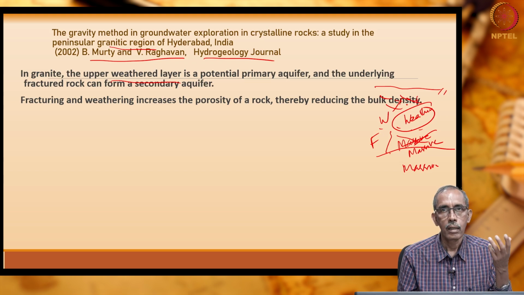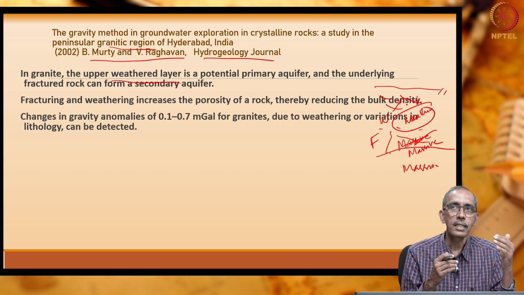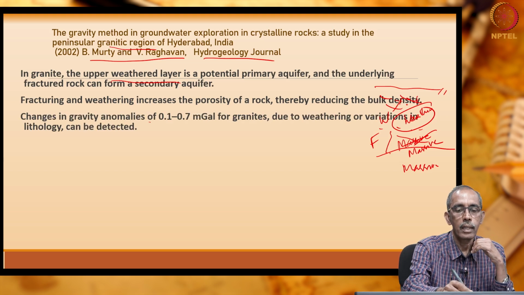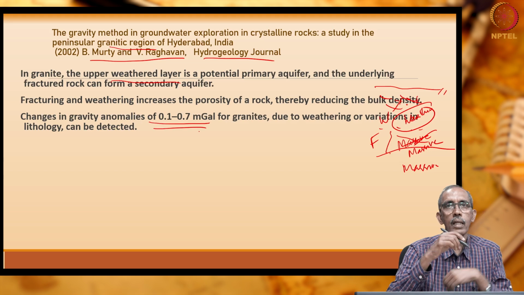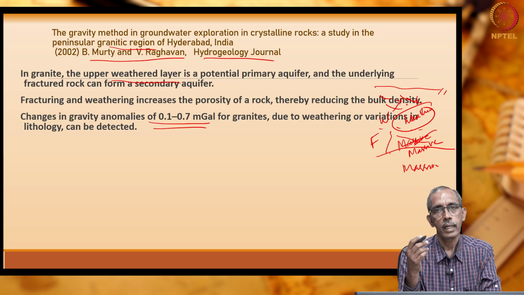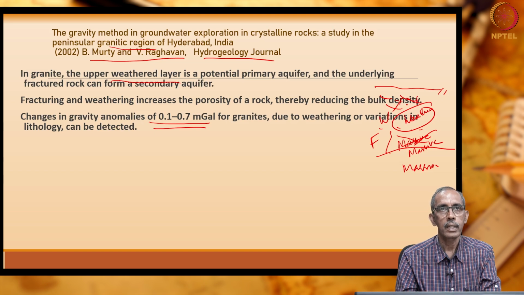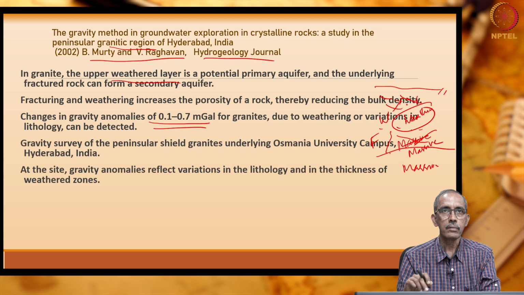The changes in the bulk density of the rocks lead to gravity anomaly in the range of 0.1 to 0.7 milligal at this particular site. So, this variation can be detected using the gravity survey.